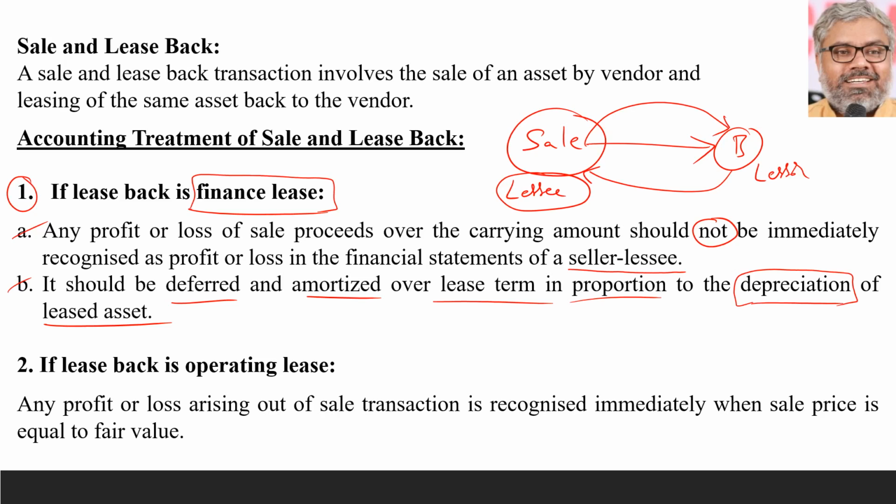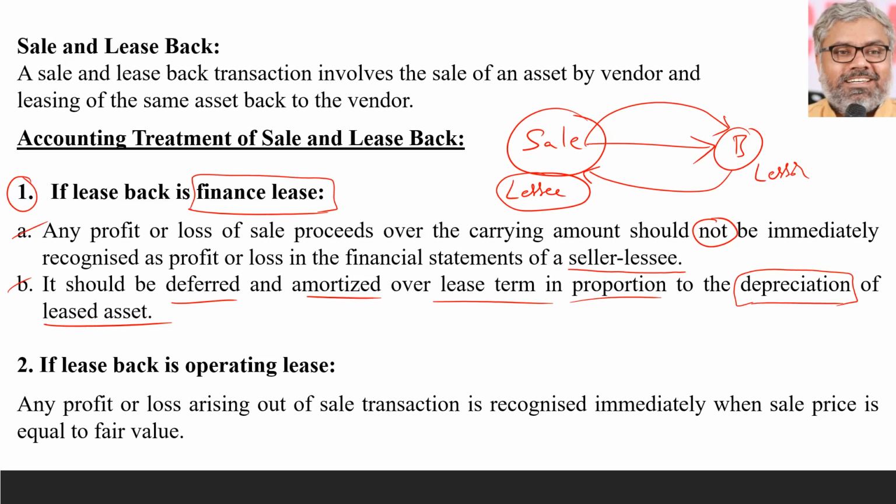Almost. Why? Because it is a finance lease. In finance lease, though it is not called a purchase, still there are a lot of indications that it is as good as a purchase. So then why is he doing that? Why is he selling and buying it back? Because he wants to show some profit now. He wants to book the profit now.